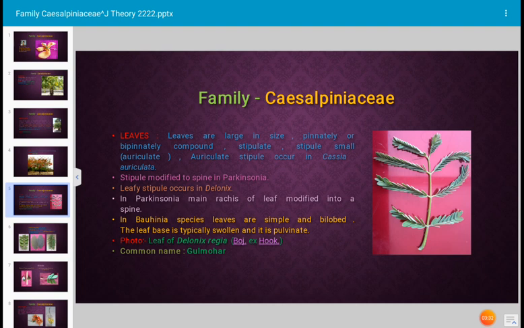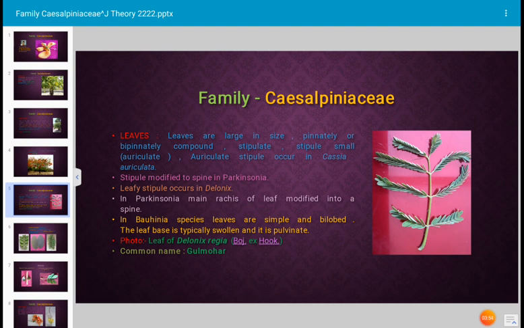Stipules are present in several plants. In Parkinsonia, the stipule is modified into a spine. In Delonix regia, a leaf-like stipule occurs. In Parkinsonia, the main rachis of the leaf is modified into a spine.